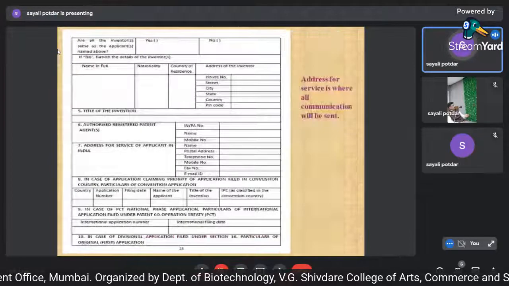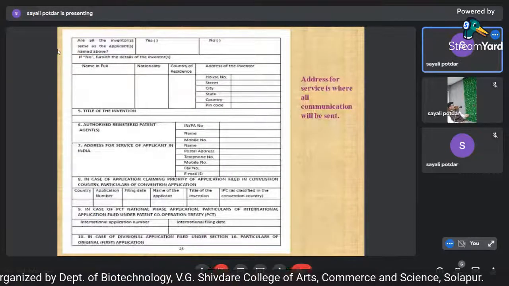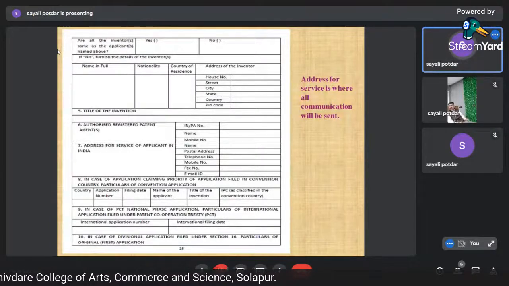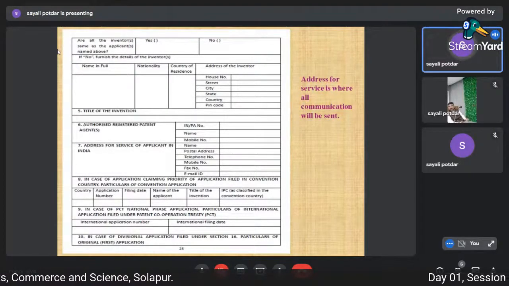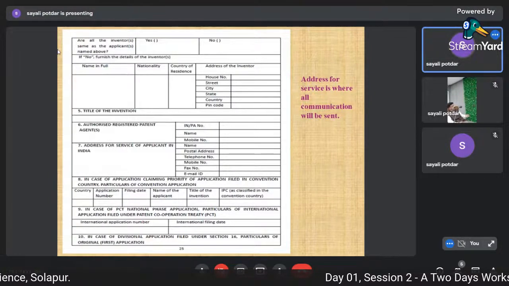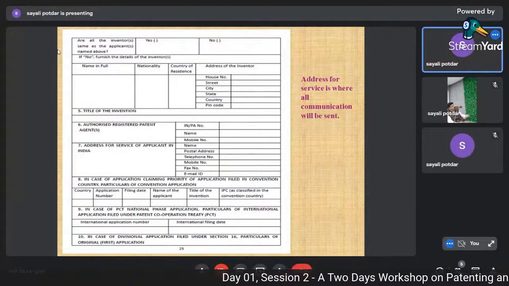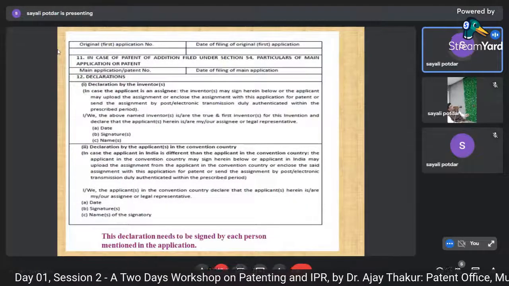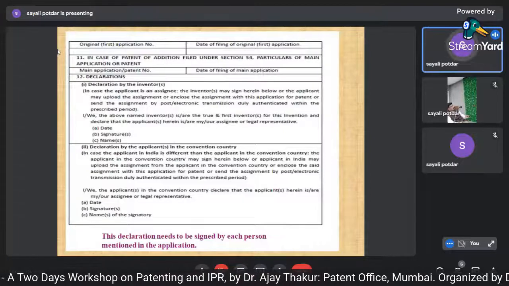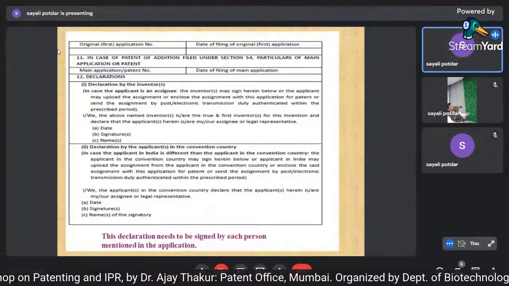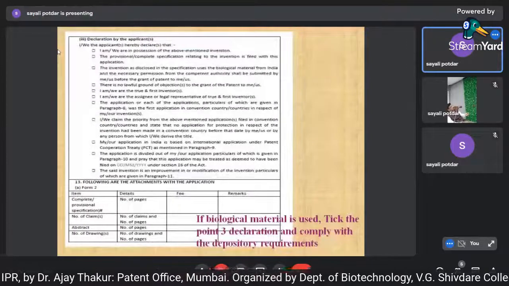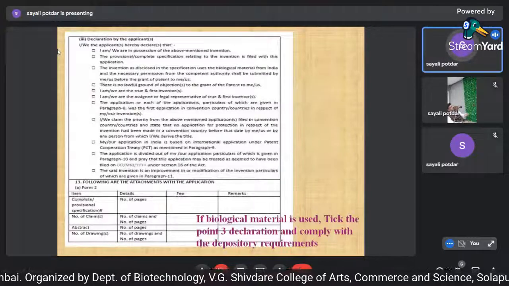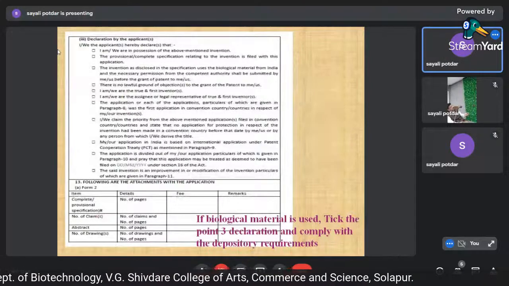Plus, if you are using any biological material, then you have to necessarily take permission under the Biodiversity Act if that biological material is from India. So here you declare that you are using biological material from India and that permission is submitted.